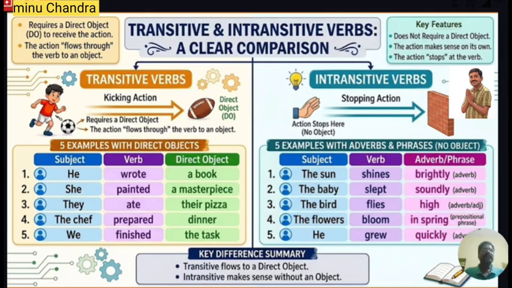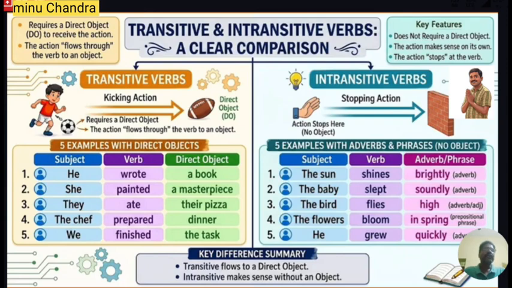Let us have a wider discussion on transitive and intransitive verbs. Our students most of the time face difficulties in recognizing transitive and intransitive verbs. What are called transitive verbs? Always remember, transitive verbs always require a direct object. That means, if there is a direct object soon after the verb, then that verb will be called a transitive verb. Then how can you know that the noun word or noun phrase that comes after the verb is a direct object?